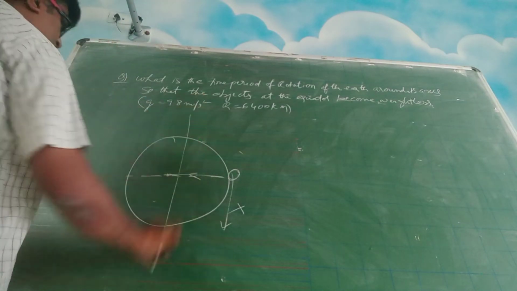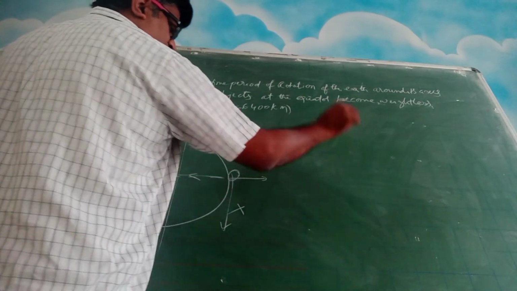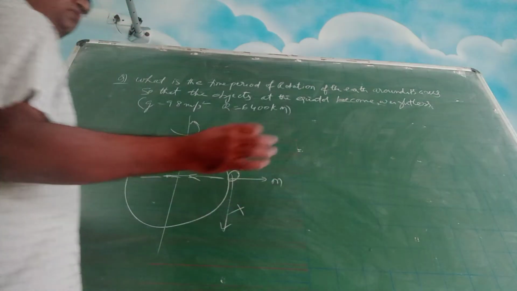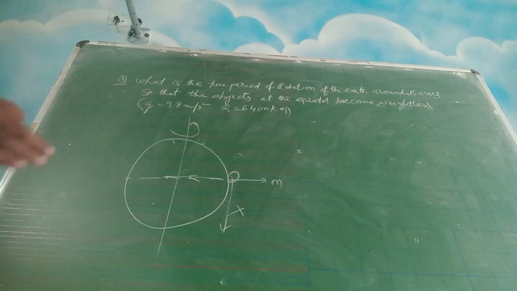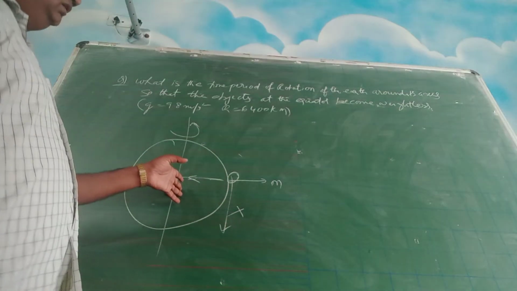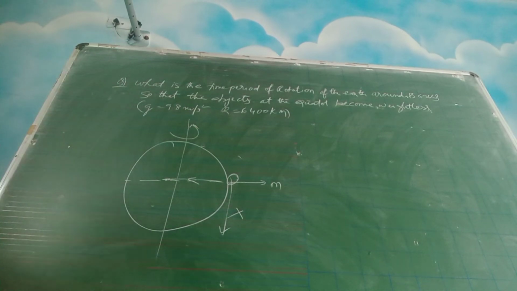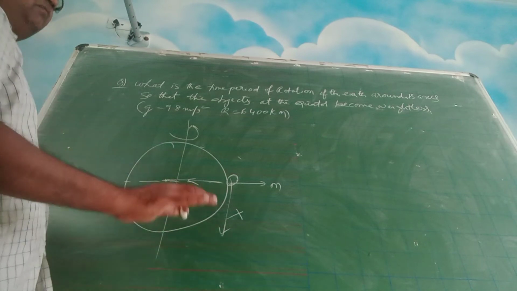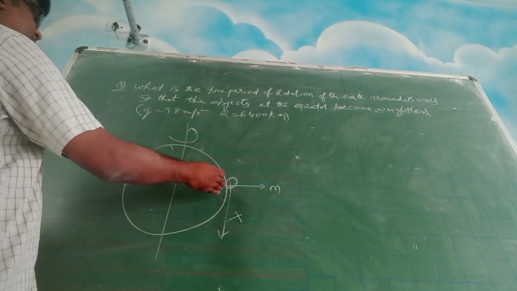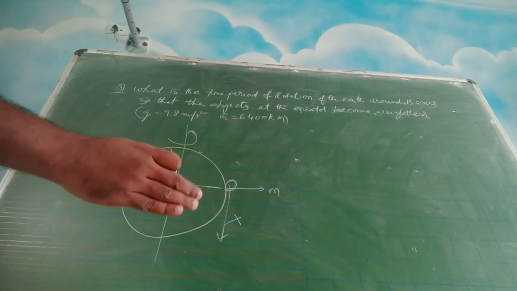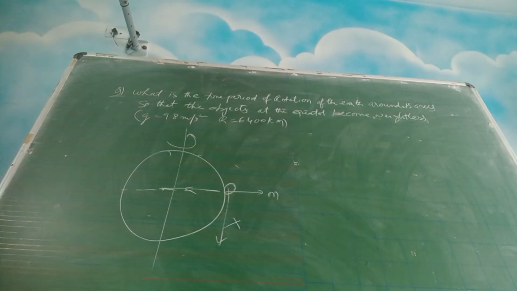Now the Earth is spinning about its axis, so there will be a centrifugal force acting outwards. Centrifugal force or centripetal force, both are basically the same in magnitude, only the direction differs. Centripetal is towards the center and centrifugal is away from the center. Centrifugal force is basically a fictitious, imaginary force. Centripetal force, towards the center, is a real force. That is why the object is rotating in a circle. When you increase the speed, it will be thrown out. You might have experienced this when negotiating sharp curves. You increase the speed, you will be down the cliff.